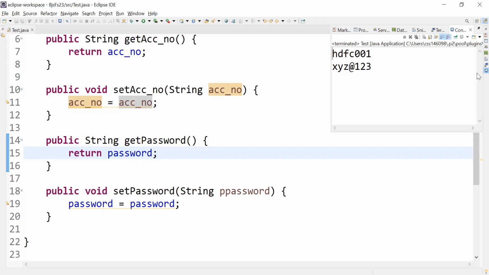Below that you take a note. In the above program, the new data which is initialized with the help of the setter has not been initialized or overridden.